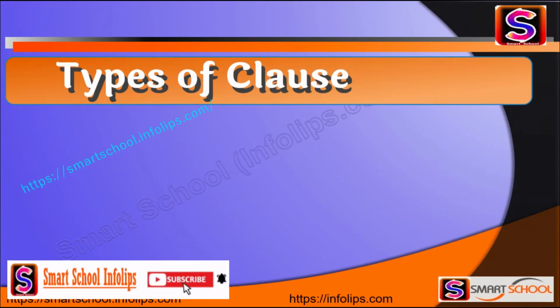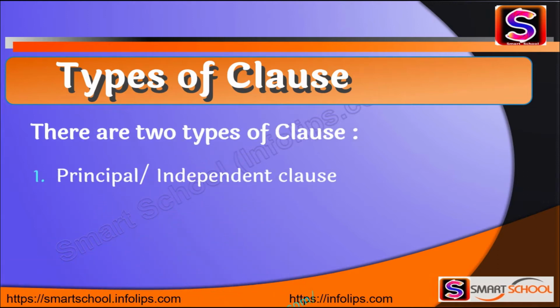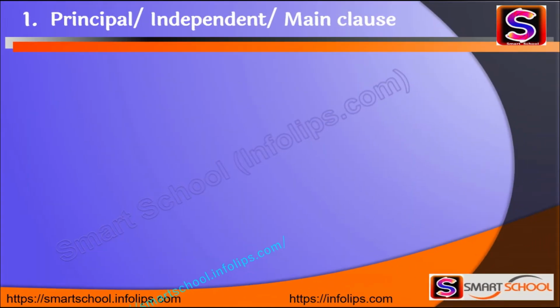So let's see what the types of clauses are. There are two types of clauses. One, principal or independent clause, and second, subordinate clause. So let's see them one by one. First one, principal or independent or main clause. We can say main clause also.